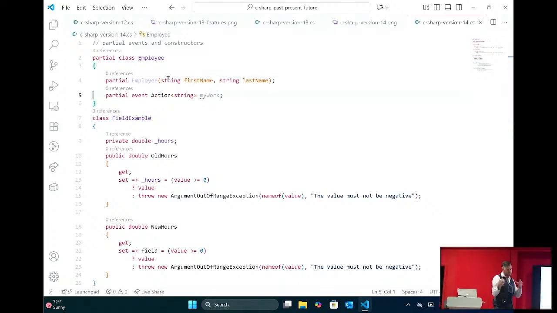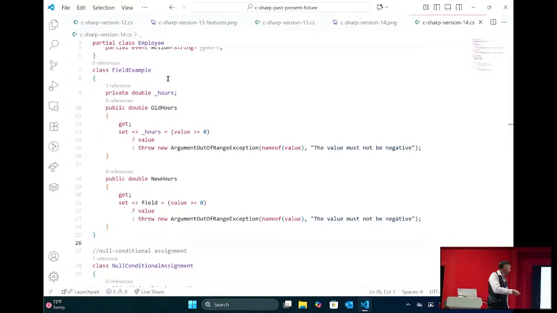So it's kind of like going the other way, right? Default interfaces was putting code in interfaces. Now this is putting interfaces on code. It's kind of interesting. And then we also get a field keyword here. So now you don't have to declare, like right here I have a property, new hours. I don't have to declare a new hours backing field. I can just use the keyword field and access that.